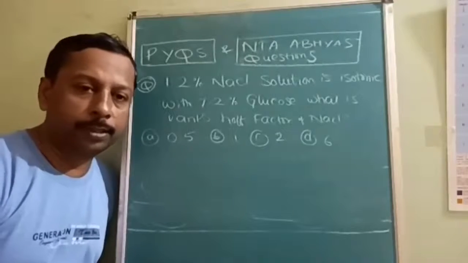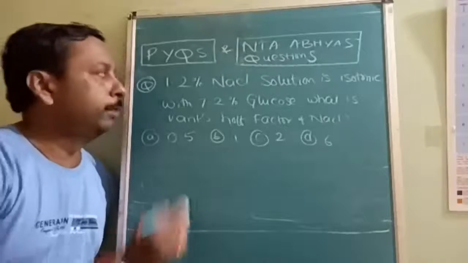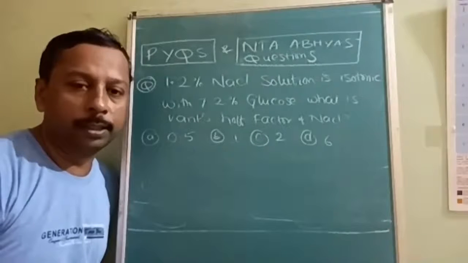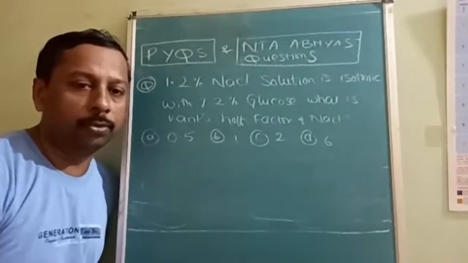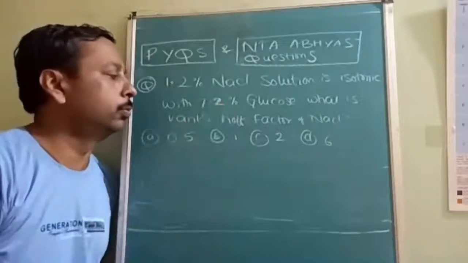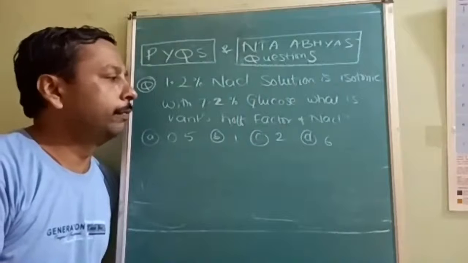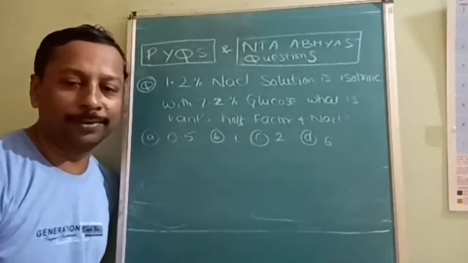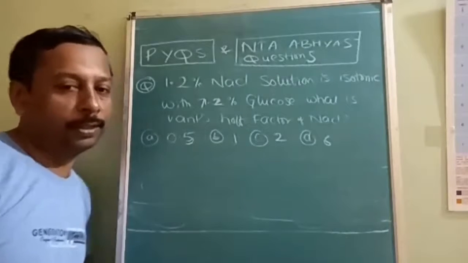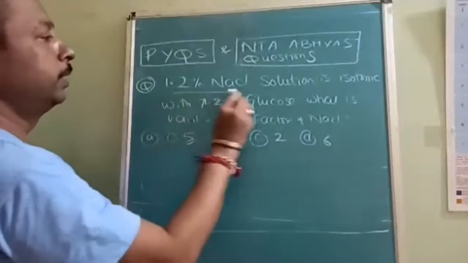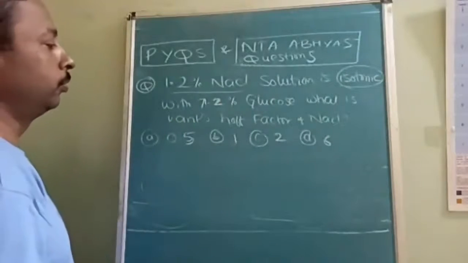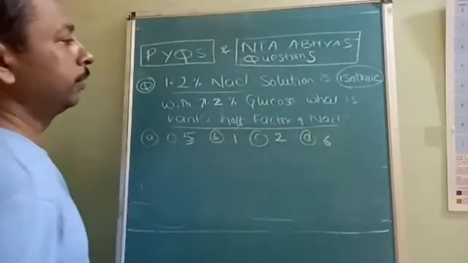Okay, the next question is a little bit difficult. 1.2% NaCl solution is isotonic with 7.2% glucose. What is the Van 't Hoff factor of NaCl? In this question, the word isotonic is used: 1.2% NaCl is isotonic with 7.2% glucose. What is the Van 't Hoff factor of NaCl?